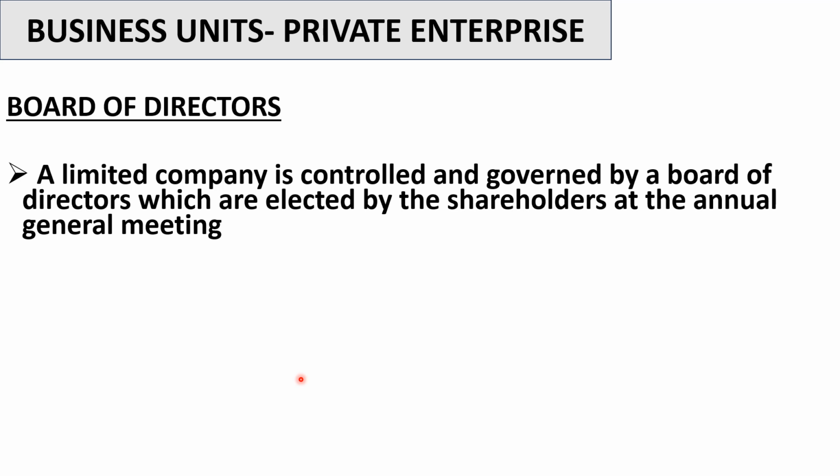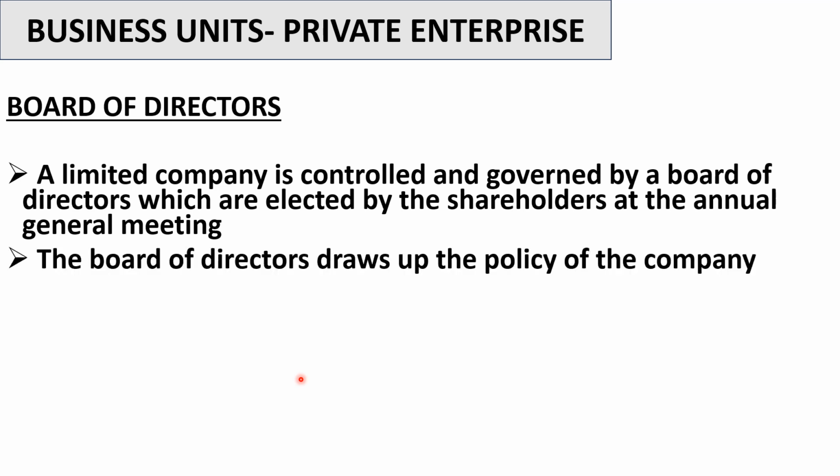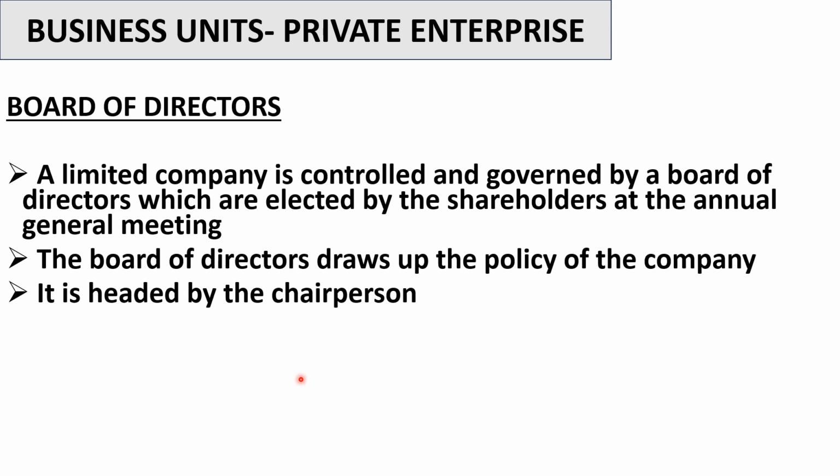Then there are the board of directors, which control and govern the affairs of a limited company. So the board of directors draws up the policy of the company. They're the ones who are going to outline the policy of a given company. And it is headed by someone with the title of chairperson. So the chairperson is the boss of the board of directors.